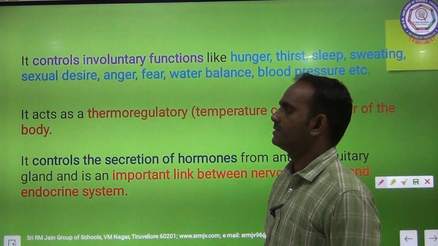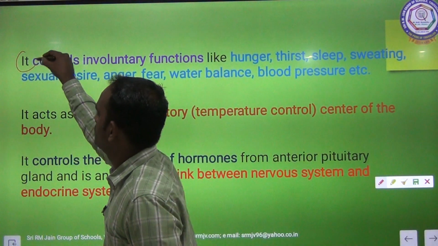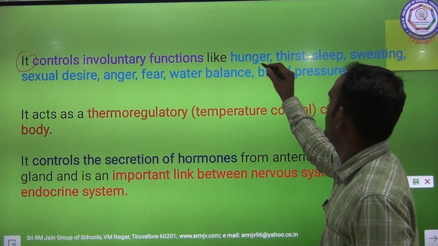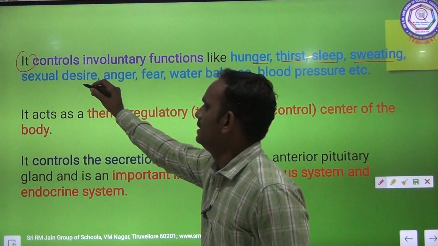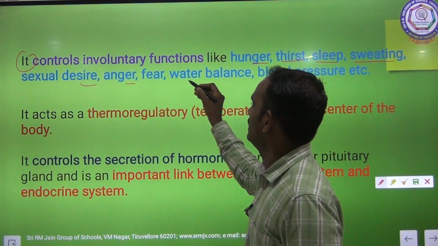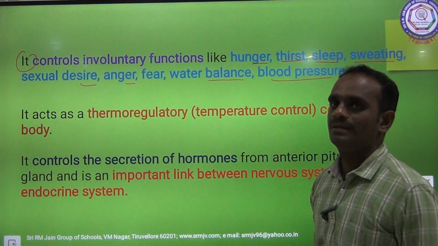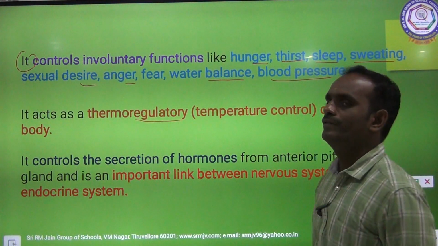It controls involuntary functions. It means the hypothalamus controls involuntary functions like hunger, thirst, sleep, sweating, sexual desire, anger, fear, water balance, blood pressure, etc. It also acts as a thermoregulatory center of the body.